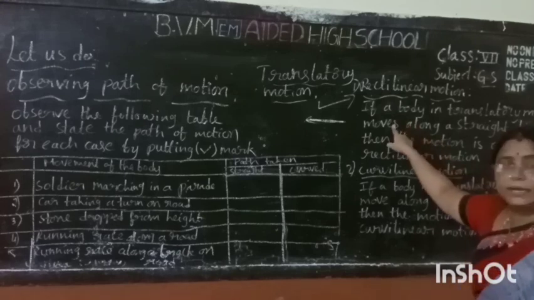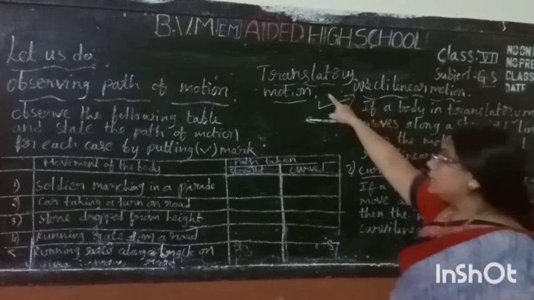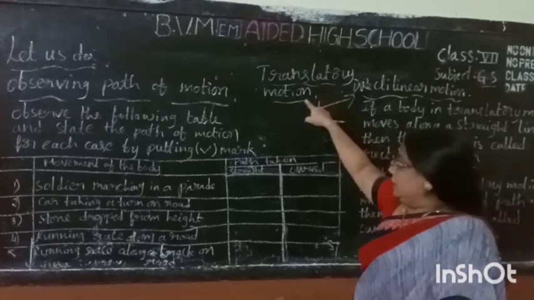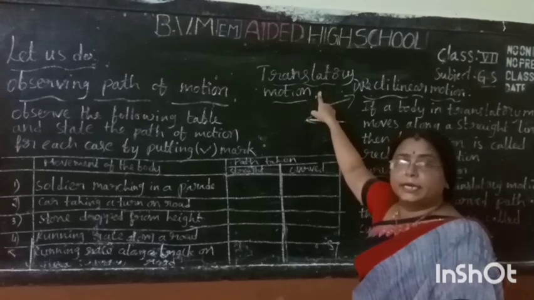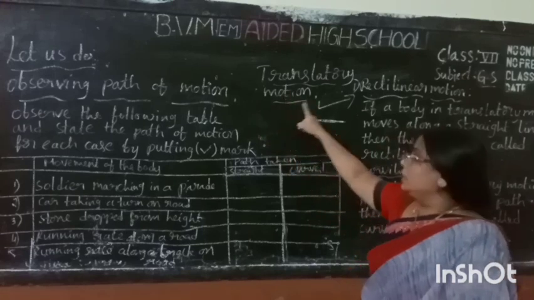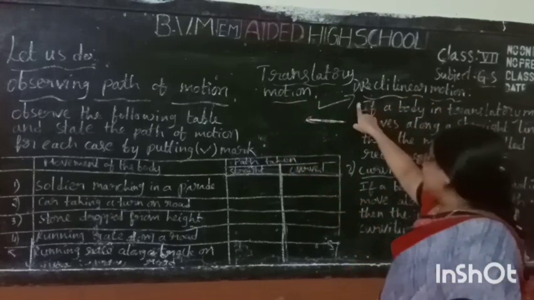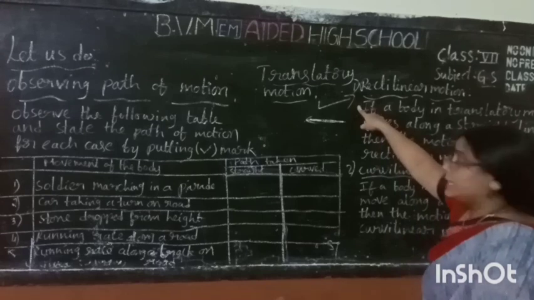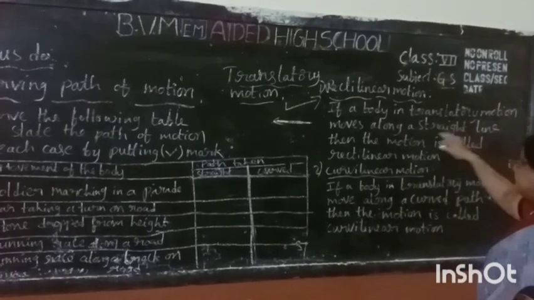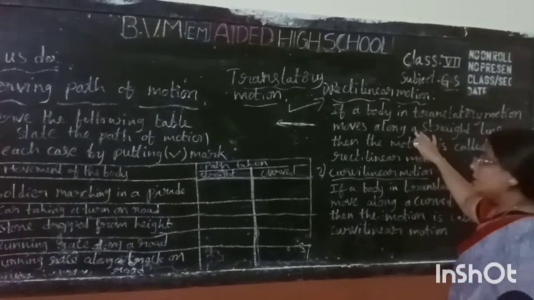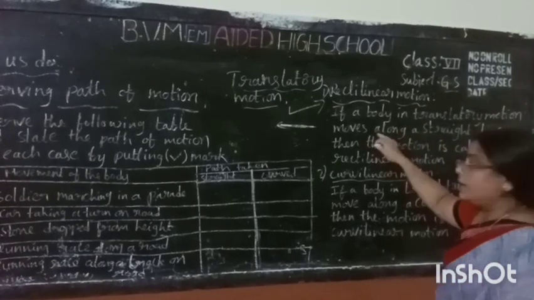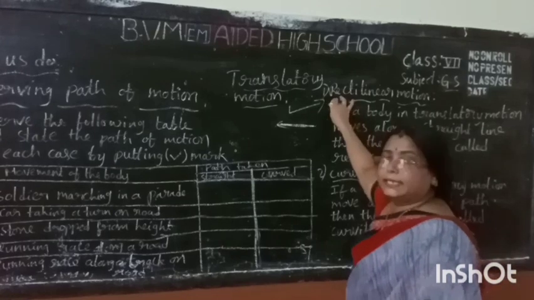Okay, this also comes under translatory motion. What is called translatory motion? If all the parts of the moving body move in the direction of motion, that is called translatory motion. Okay, the first one is rectilinear motion. In rectilinear motion, the path is a straight line. The body moves along a straight line. That is called rectilinear motion.